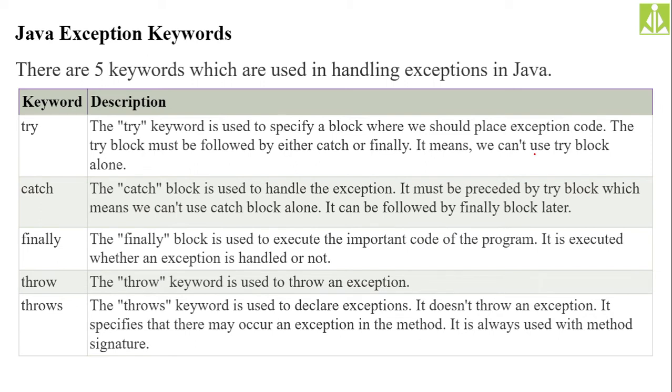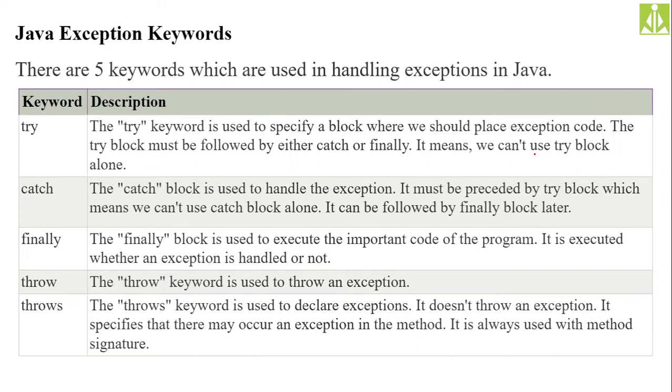Testers will not have that much time, because they are responsible for testing so many applications. So instead of regenerating the exception scenario inside your program, they will simply throw that exception manually, with the help of the throw keyword.